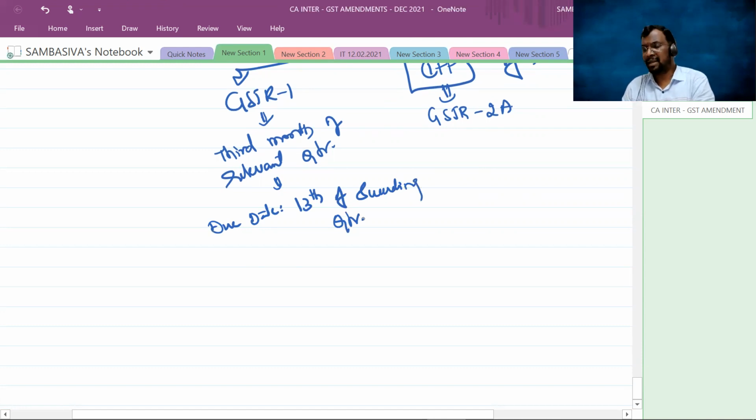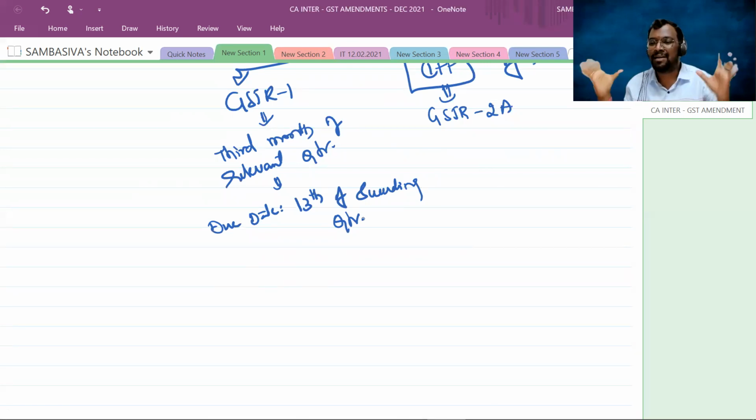Right, sir. That means the recipient has to wait up till 13th midnight, up to 12 o'clock. Because GSTR 2A details will be updated as and when the GSTR 1 is updated by the supplier. Suppose on 10th, some invoices are uploaded into GSTR 1.